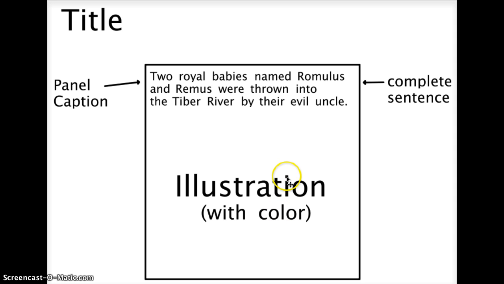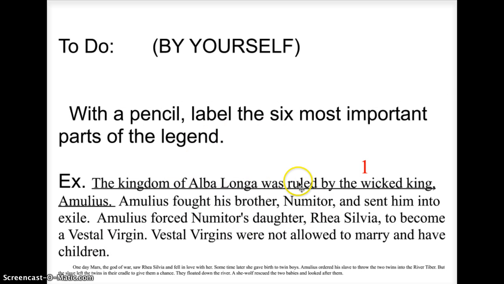And I have some cartoon handouts for you to help you in case you think you can't draw. But this aid that I'm going to give you makes it really, really easy. So you're going to do 6 of these squares, and you're going to retell the whole story in your cartoon from beginning to end. Don't leave any important parts out. That's why you went back. That's why you did this on your written paper. You can also use parts from the video if you'd like to, if you want to include one of the notes you made from the video as one of your captions.